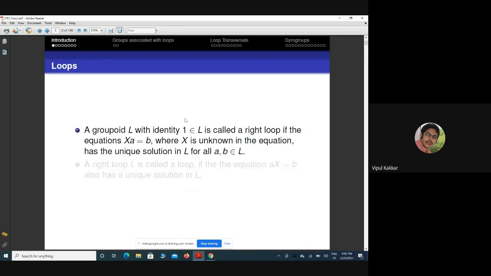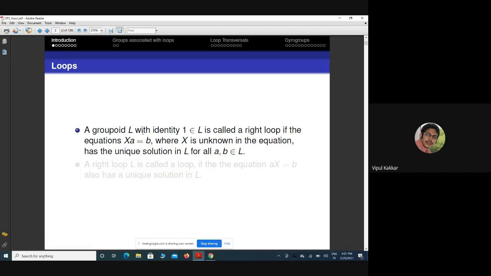So, what is actually a loop? A groupoid L with identity 1 is called a right loop if the equation xa = b is uniquely solvable for all a, b in L. Such an equation is called a right equation.